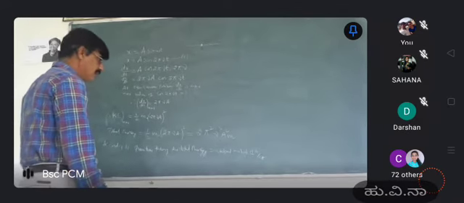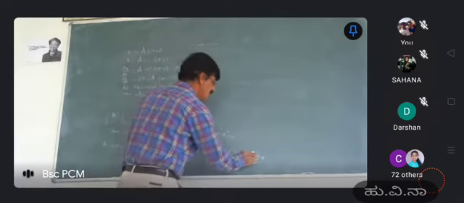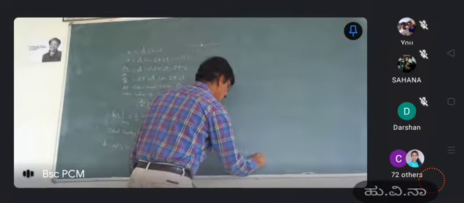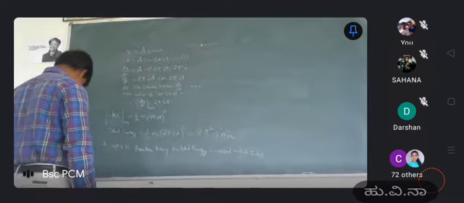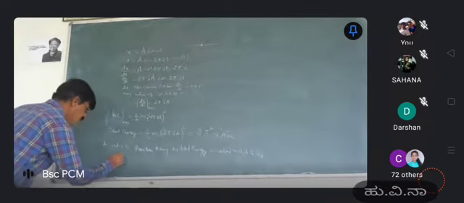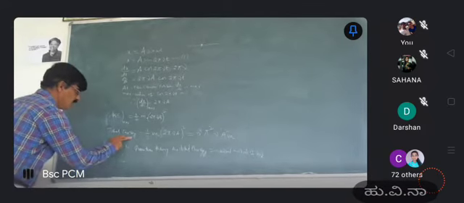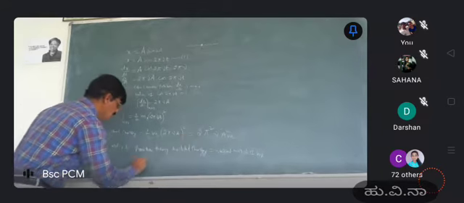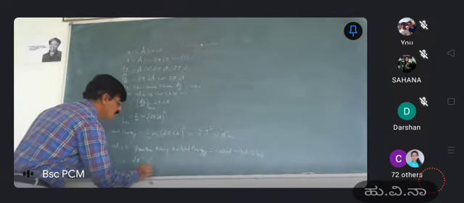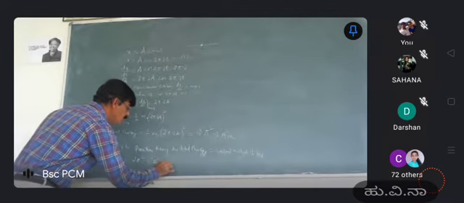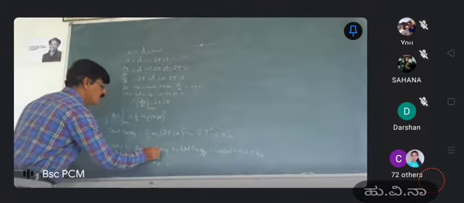In terms of frequency, it is an integral multiple of h nu. Therefore, this is called the total energy. Total energy means this one, 2 into pi square into mu square into a square into m. This is called the total energy.